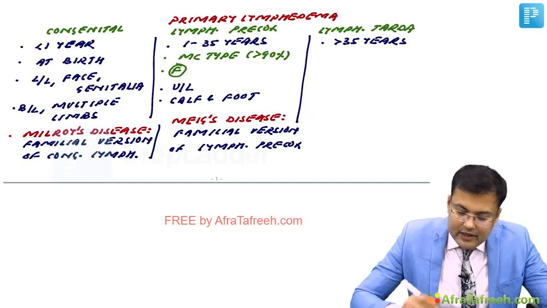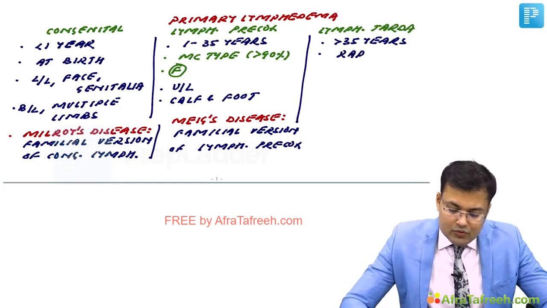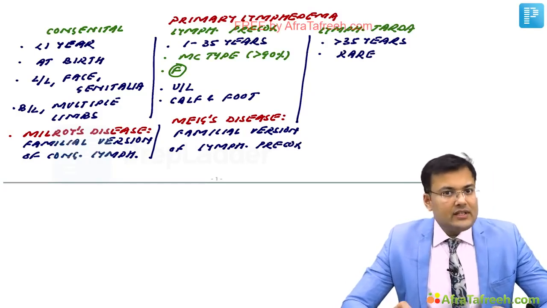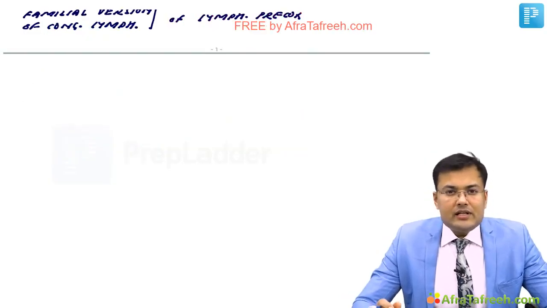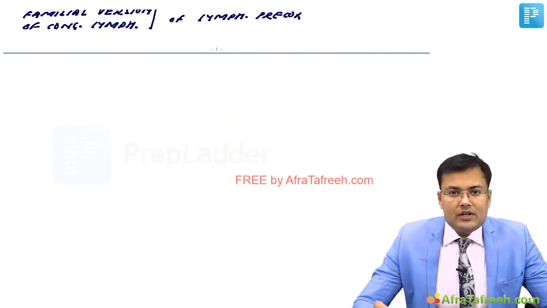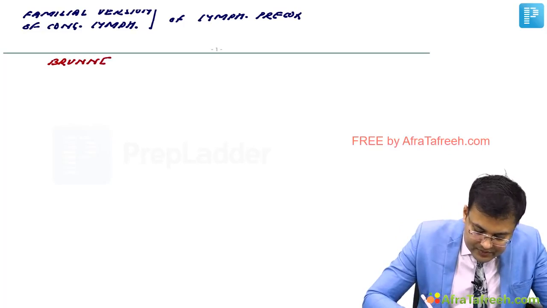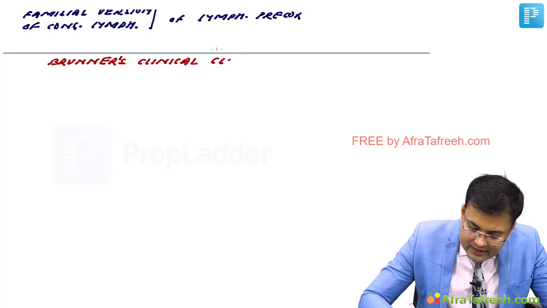Clear? Lymphedema tarda is a rare condition, and generally it is seen in patients more than 35 years of age. So these are the types of lymphedema. Now see, once in JIPMER, there was one question related to clinical classification of lymphedema, and the name of this classification is Brunner's classification. So what is Brunner's clinical classification of lymphedema? This was asked in JIPMER.